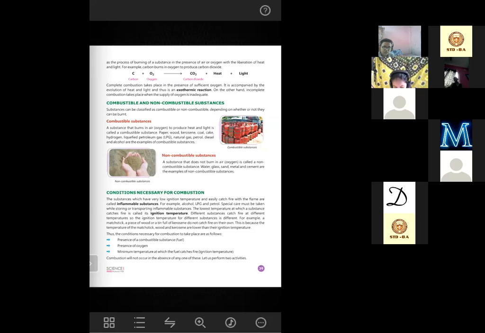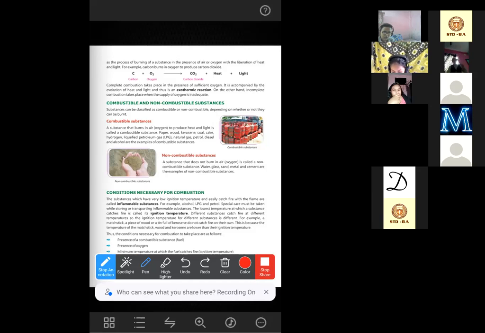If the combustion is complete, we will get carbon dioxide. But if the combustion is incomplete, then what will we get? That means oxygen is present, but not sufficient. Then we will get CO, that is called carbon monoxide.